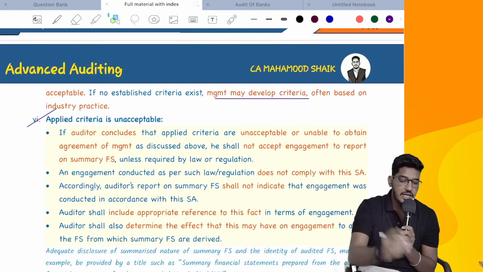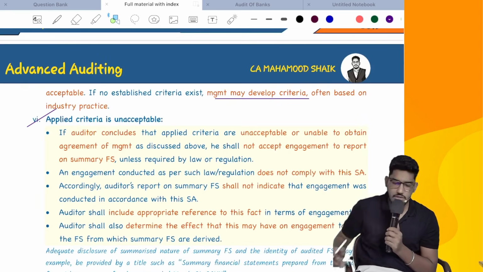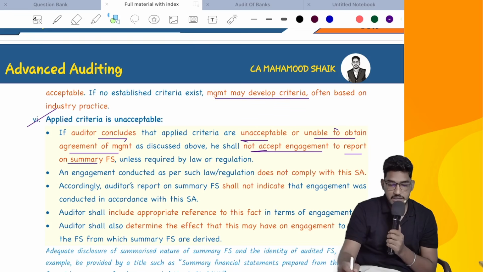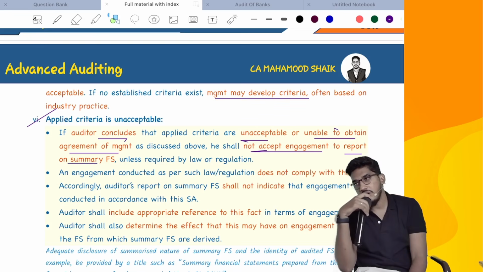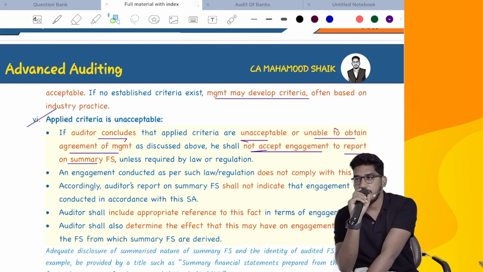Next, what if the applied criteria is unacceptable? Don't do the audit of the summary financial statements. That's what they say. If the auditor concludes that the applied criteria are unacceptable, or is unable to obtain agreement of management as discussed above, he shall not accept the engagement to report on summary financial statements unless it is required by law or regulation. Say, for example, you are the auditor of some company, and as per the Companies Act, if you are the person who has audited the complete financial statements, you compulsorily have to audit the summary financial statements also. But management is using criteria which is not acceptable. Generally you should say no, but there is a legal or regulatory requirement, so you have to do it compulsorily.